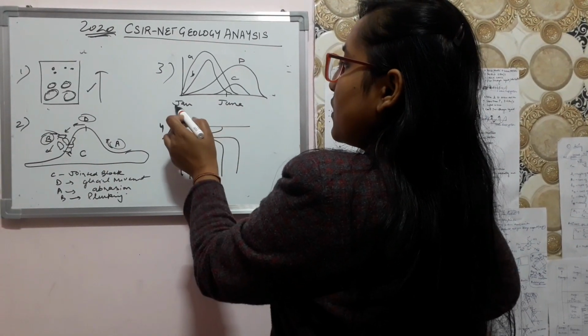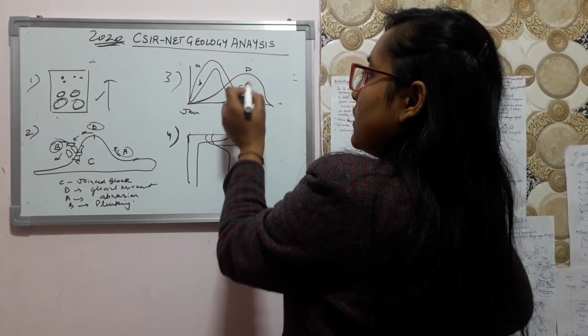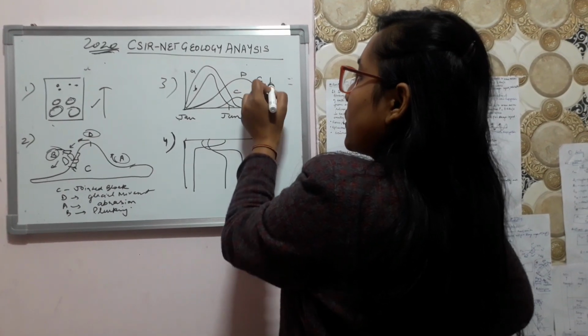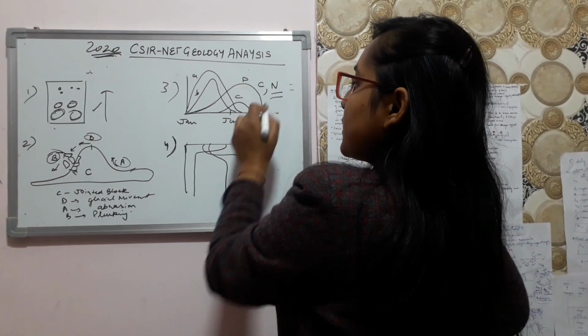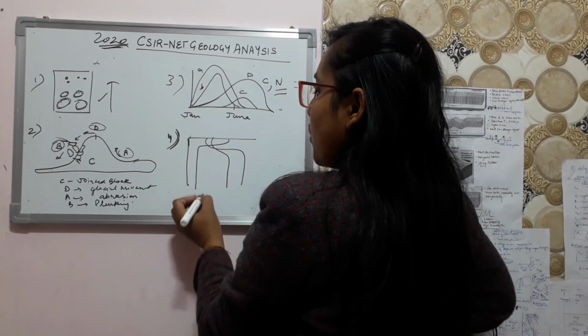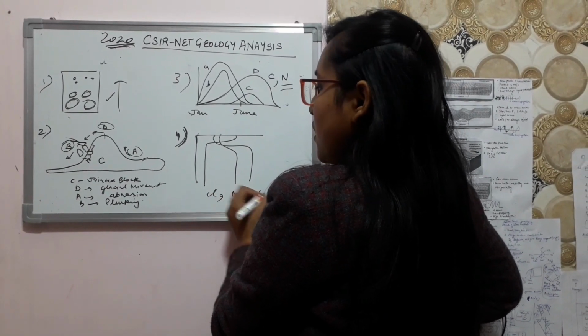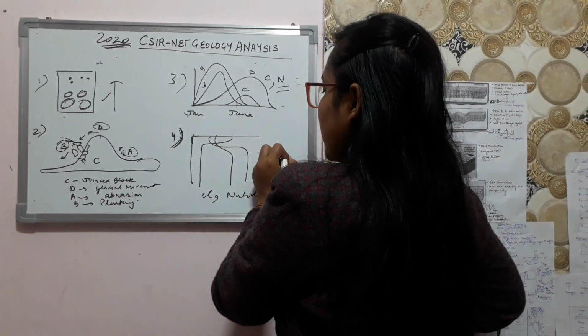And they have given how the graph varies in June for the chlorophyll and for nutrients, like this. And for this graph they have given the options of how the chlorophyll and the nutrients will vary with the ocean depth.